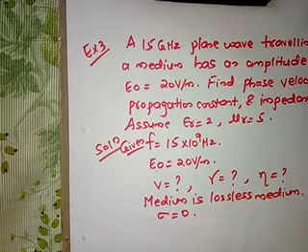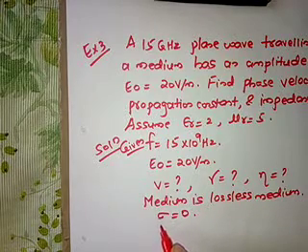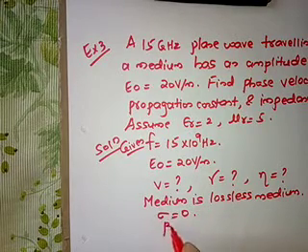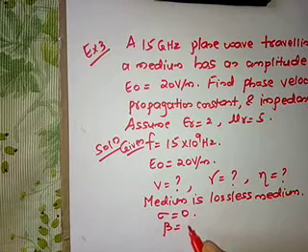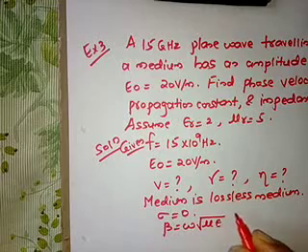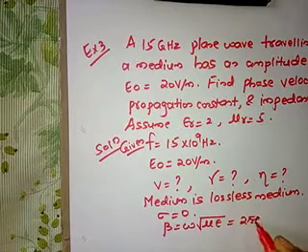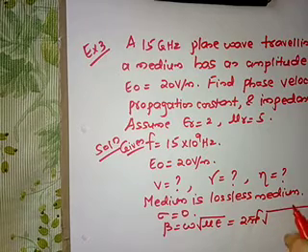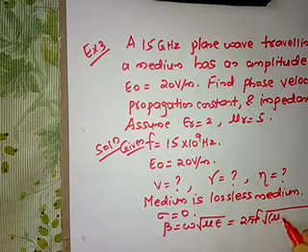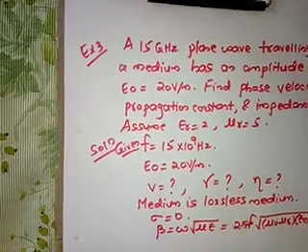Phase constant beta is given by beta is equal to omega into square root of mu epsilon. Omega is 2 pi f into square root of mu epsilon. Mu is mu naught mu r and epsilon is epsilon naught epsilon r.